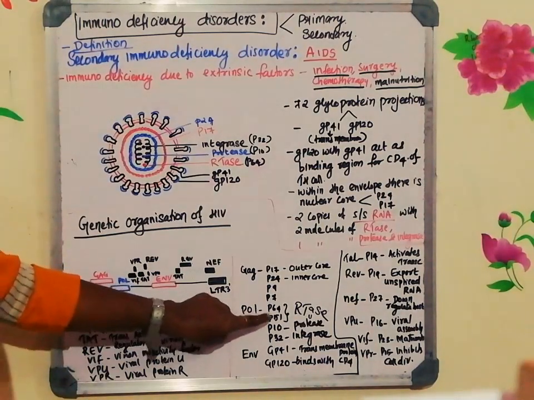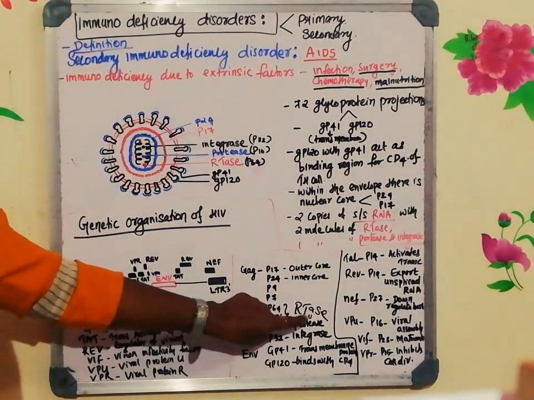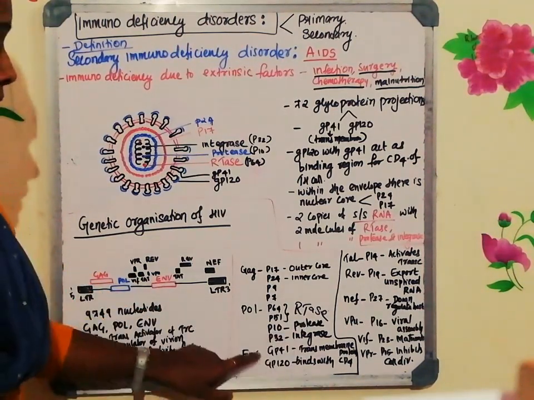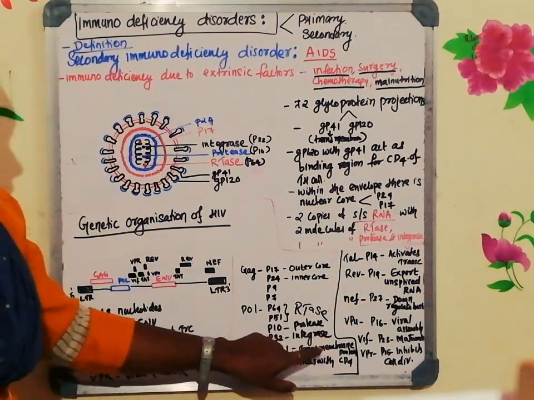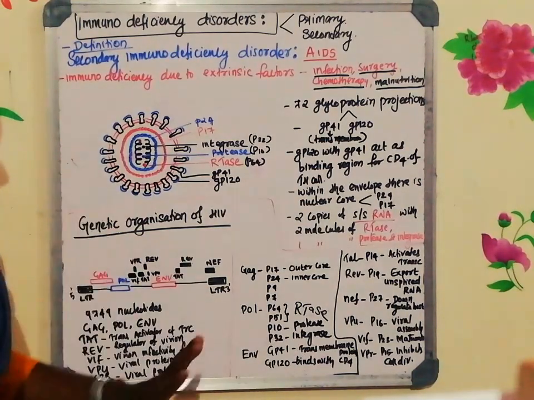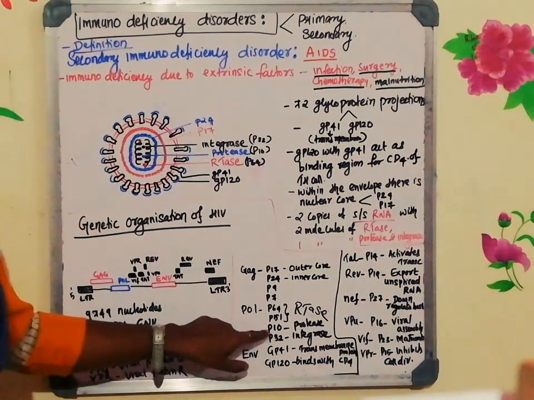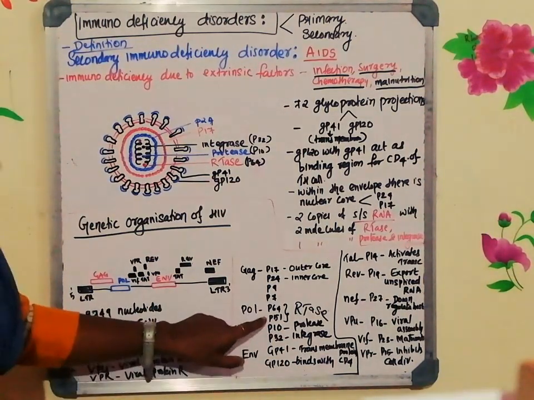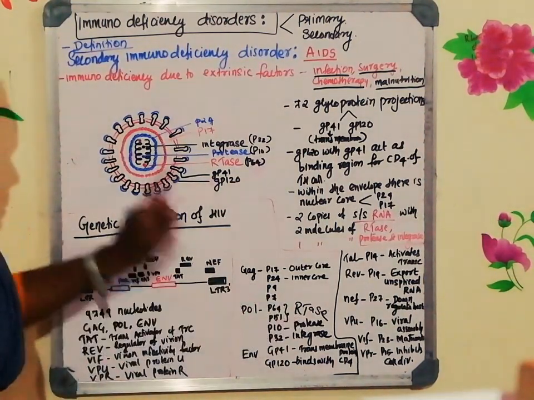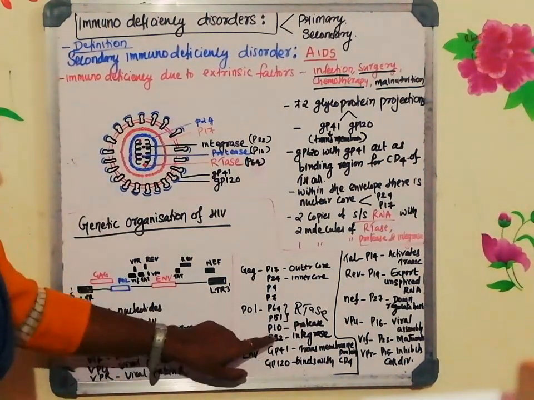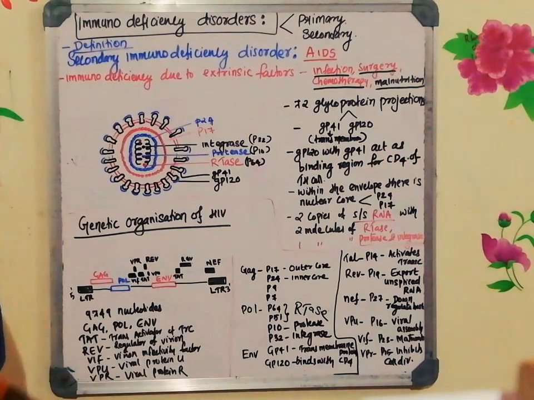P10 codes for the protease enzyme, and P32 codes for the integrase enzyme. So 4 different proteins are there: P64, P51, P10 and P32. P64 and P51 code for reverse transcriptase, which is there with the RNA copies. P10 is the protease and P32 is the integrase.